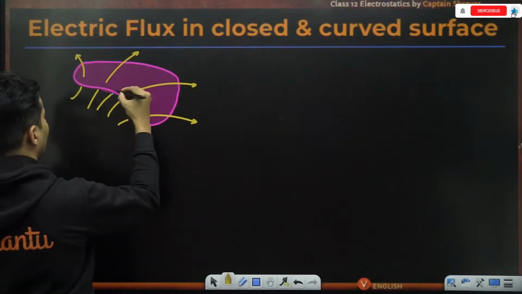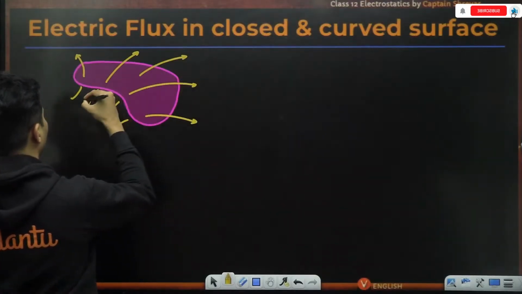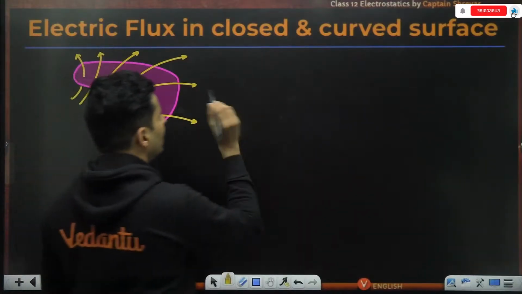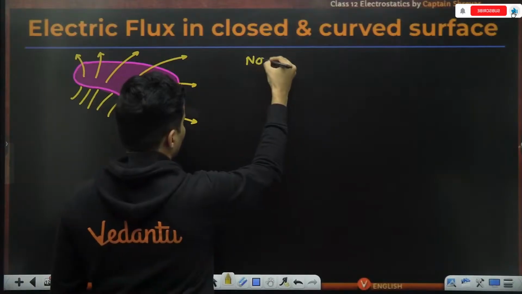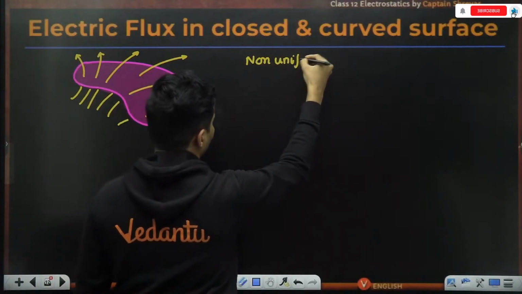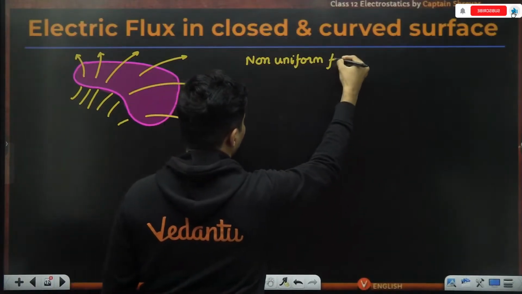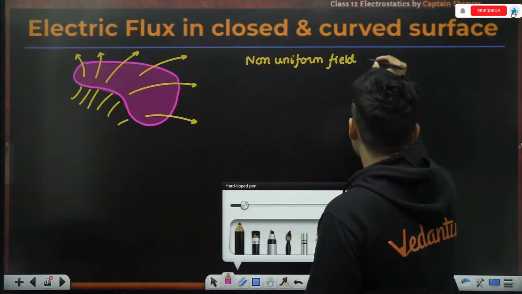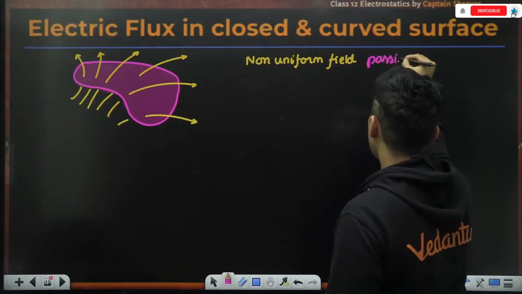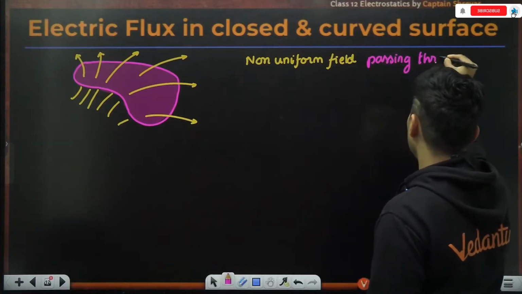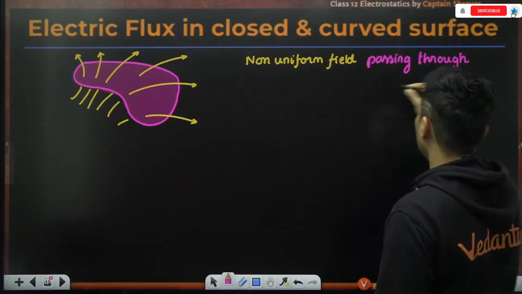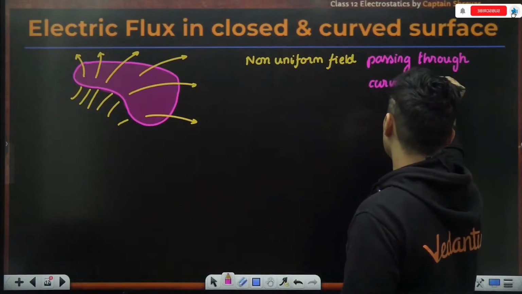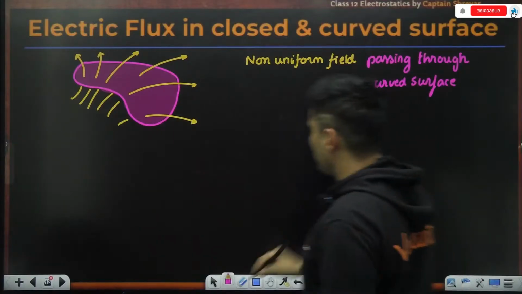So everywhere, as you can see, the field lines are curved in nature. So it is basically a non-uniform field passing through a curved surface. Can I measure the flux through a curved surface?